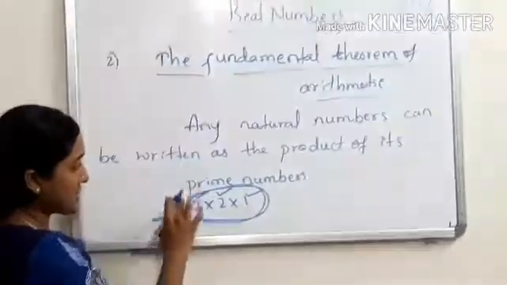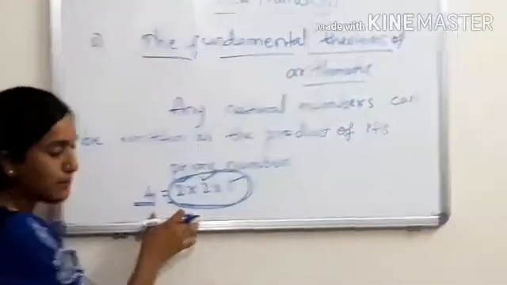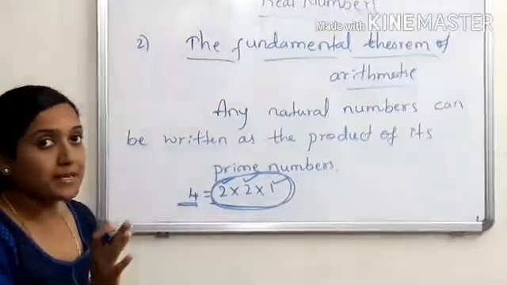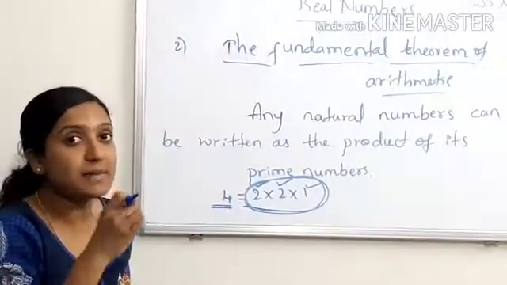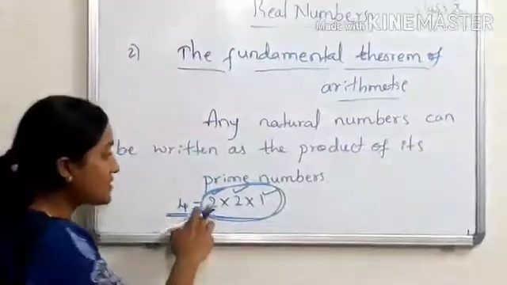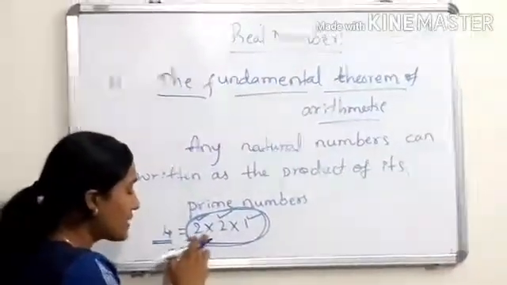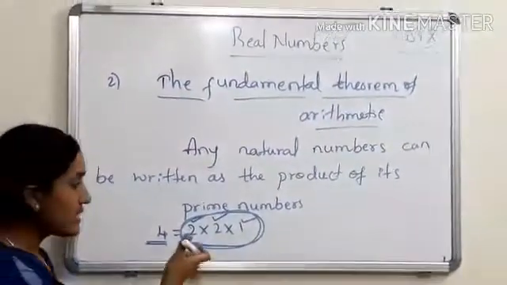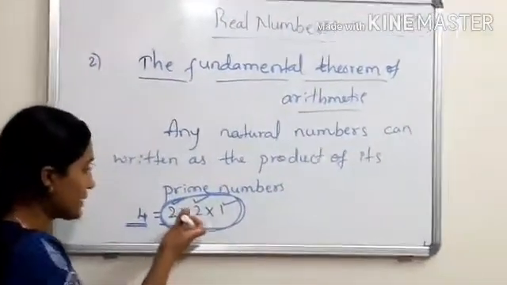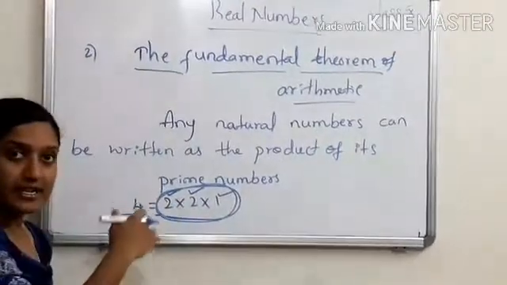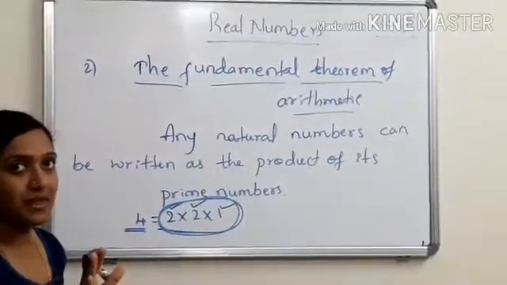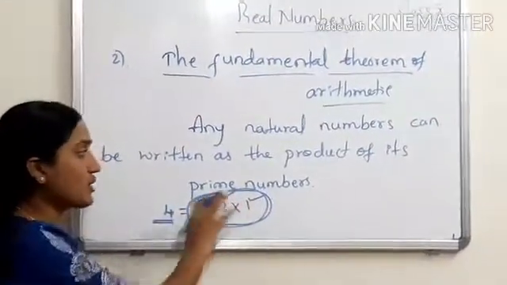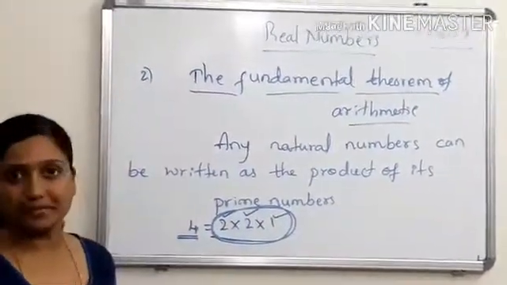What is the definition saying? Look at this example. 4 is one natural number. How do we represent it in terms of its factors? That means 2 into 2 into 1. These are the prime numbers, right? They can be divided only by itself and one. There are no other numbers that can divide 2 and 1, so they are prime numbers.